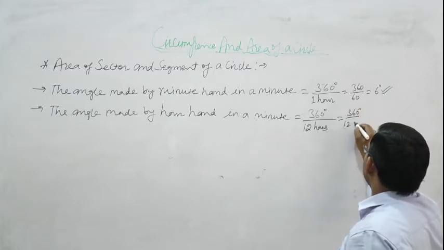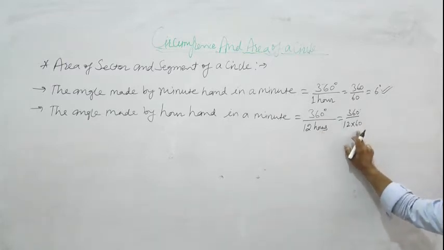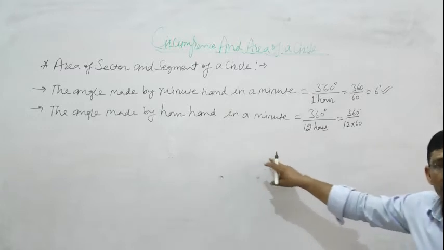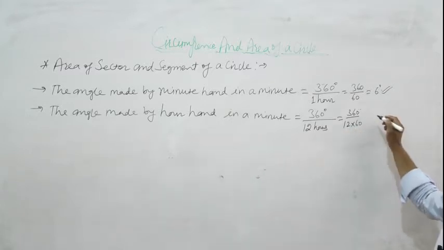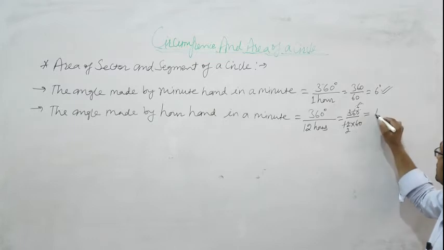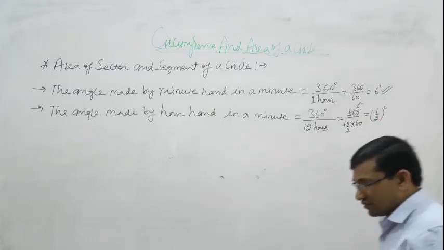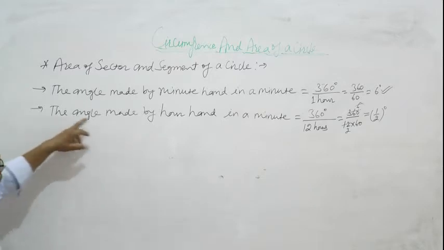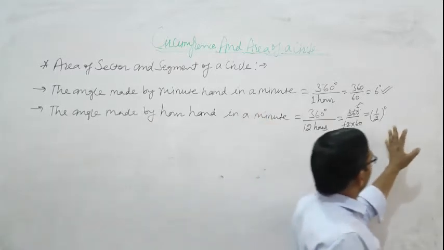So 360 upon 12 into 60. Hours are changed into minutes, because we want to find out the angle in a minute. So 12 multiply 60, that is 6 6 are 36, it means 1 upon 2 degree. So the angle made by the hour hand in a minute is equal to half degree.